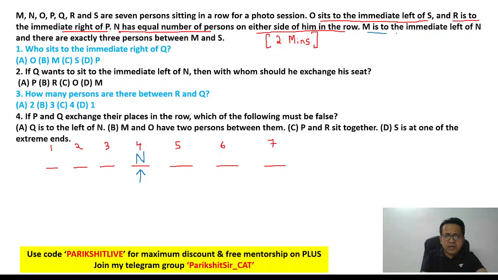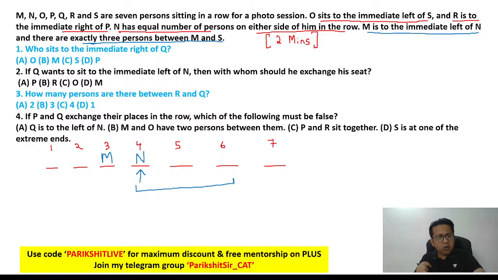M is to the immediate left of N. So let's put M. I think we can easily put him. And there are exactly 3 people between M and S. Exactly 3 people. So think about it. If there are exactly 3 people between M and S, the only option is S has to be at position number 7. Will you agree? So let's put S at position number 7.